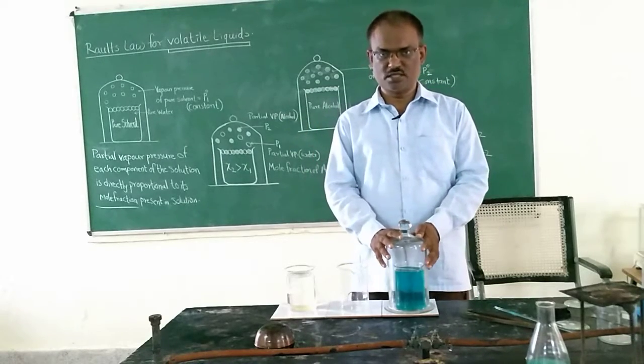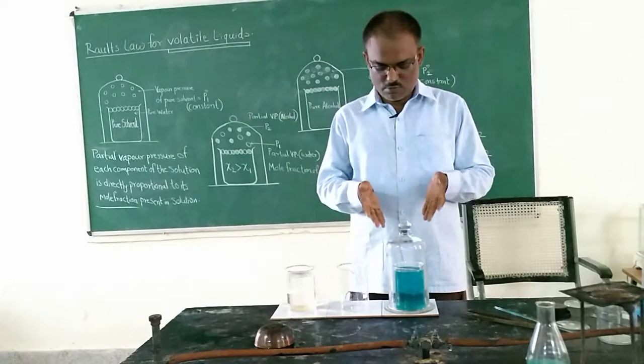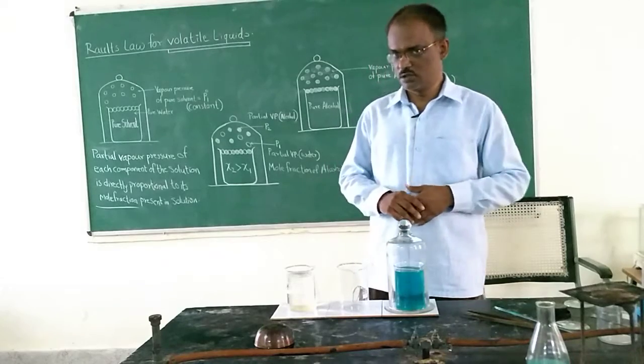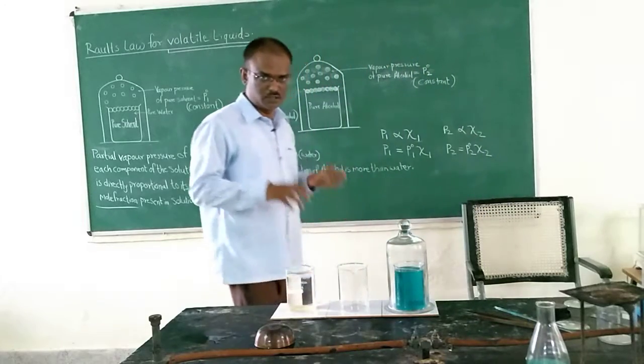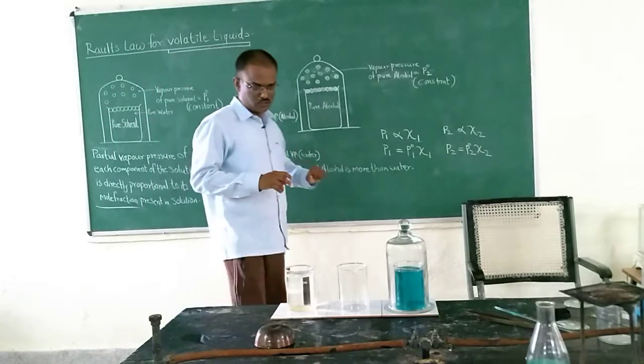It will remain inside the gas jar, and it is going to produce pressure on the surface of the alcohol. So it will produce the vapor pressure due to the pure alcohol.